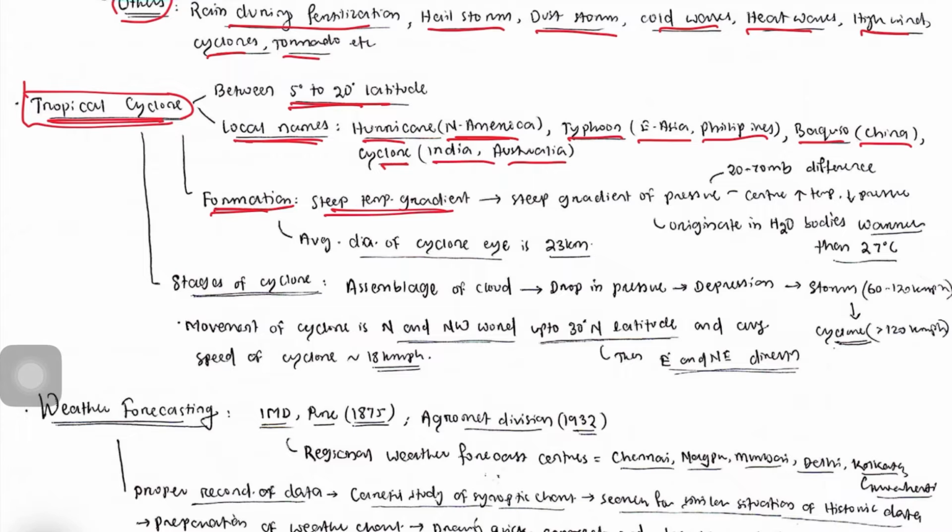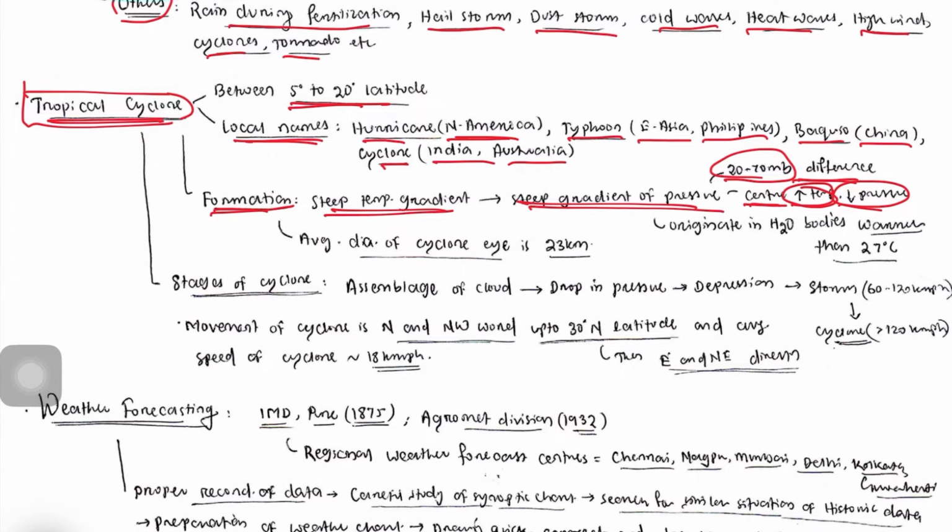If there is a steep temperature gradient, there will be a steep gradient of pressure as well. If there is a steep gradient of pressure, that means a 20 to 70 millibar difference will be there. Then in the center of the cyclone there will be a high rise in temperature, so there is a pressure drop. When there is a pressure drop in the center of the cyclone, then fierce wind will move from outwards towards the center, and that forms the cyclone.